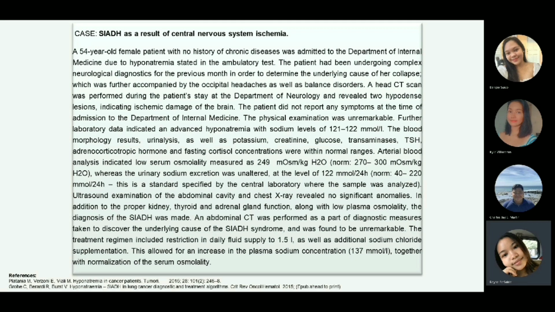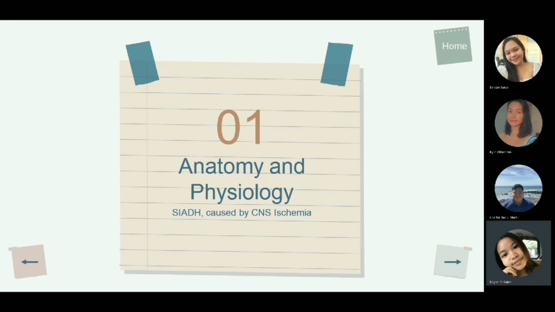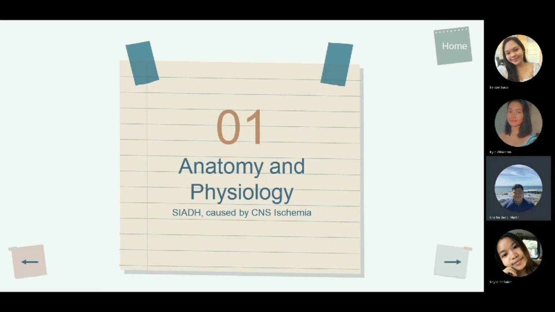So again, the title of our case analysis is Syndrome of Inappropriate Antidiuretic Hormone Secretion or SIADH as a result of central nervous system ischemia. So first, let's discuss anatomy and physiology, SIAD caused by CNS ischemia.